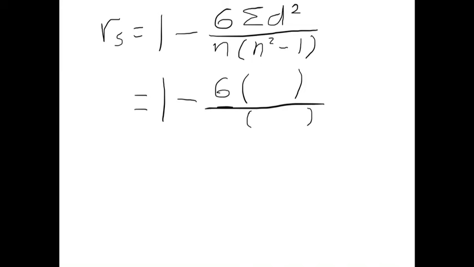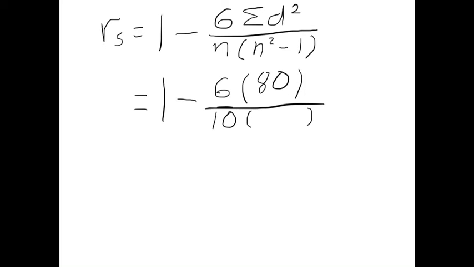So I'm going to plug in the numbers. I've already started here. I've got 6 times 80, because the sum of the d squareds from the last page came out to be 80. And n is 10.